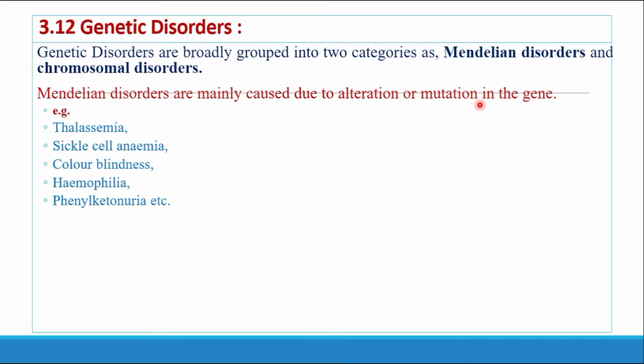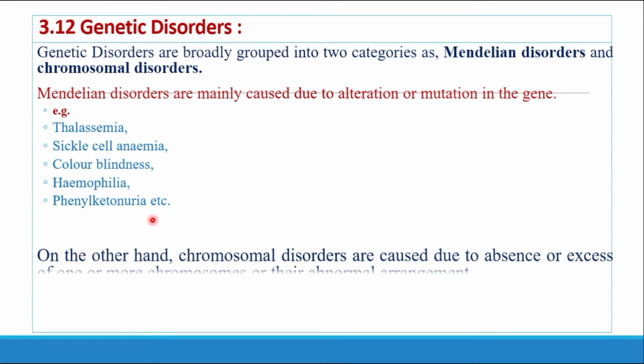Then the person suffers from various types of disorders. What are those disorders? The first one is thalassemia. Second, sickle cell anemia. Third, color blindness, hemophilia and phenylketonuria.